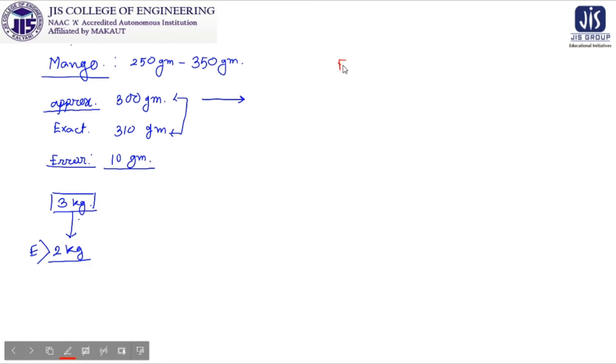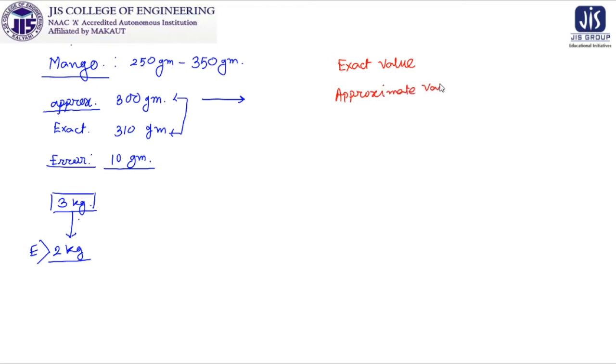So we now have the terms: the term called exact value, and the term called approximate value. Approximation is done obviously with some logical sense.